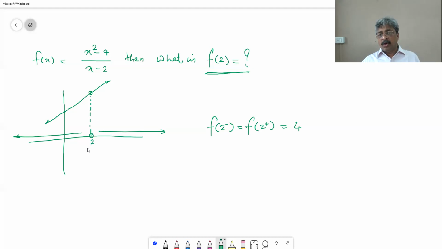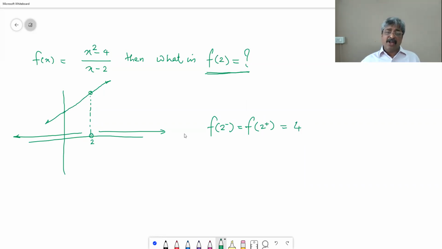The value is not available. There is a hollow circle at 2, and therefore the value of the function at 2 is not available. Therefore, what Newton is doing is saying, okay, I am not evaluating the function at 2, but can I evaluate to the left of 2? Can I evaluate to the right of 2? And if I am getting practically very, very near to 4 every time, I will say that from 2 it is equal to 4.